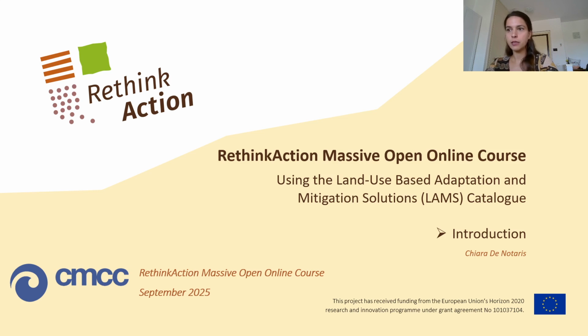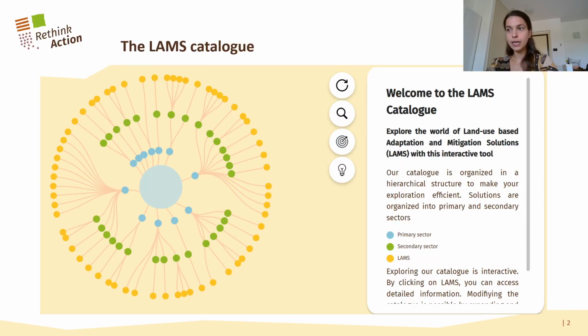As already presented in the previous modules of this course, the catalog tool is a core component of the RethinkAction platform. It gives users access to a structured inventory of 62 land-use-based adaptation and mitigation solutions, and it enables users to explore their characteristics, applications, and related documentation.